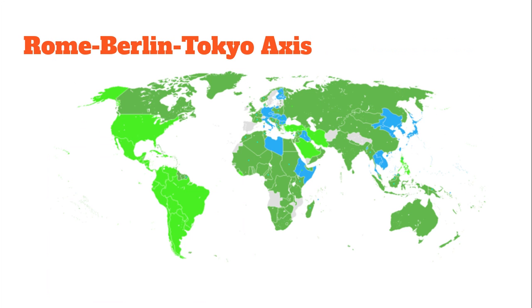So in the mid 1930s, we see the Rome, Berlin, Tokyo axis creating the Axis powers. So we're going to continue to call the Axis powers, versus the Allied powers, the two different sides in World War II. So you have Germany, Italy, and Japan, and then the territories that they conquered. So beware of that. The Axis powers versus the Allied powers.